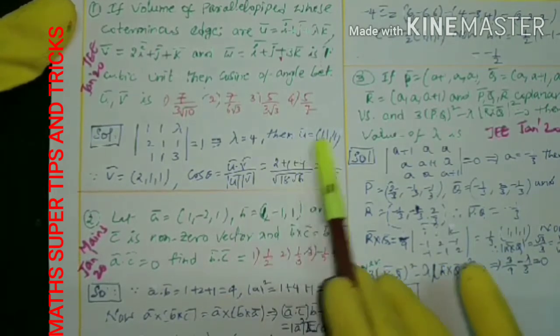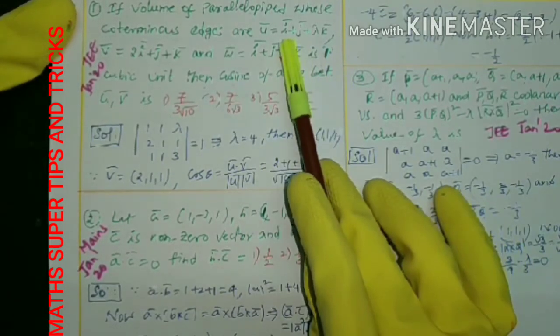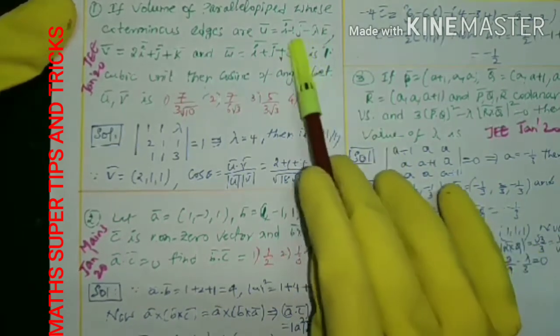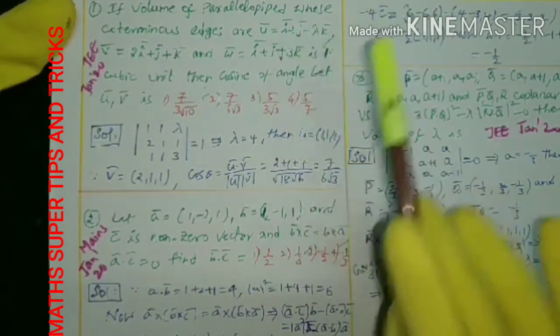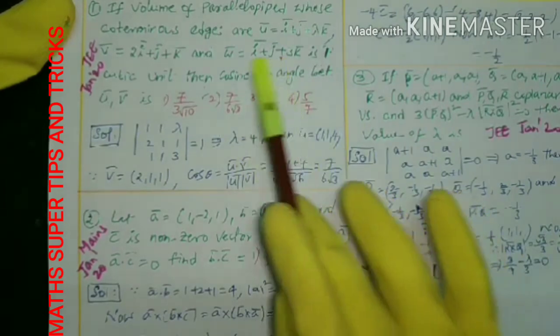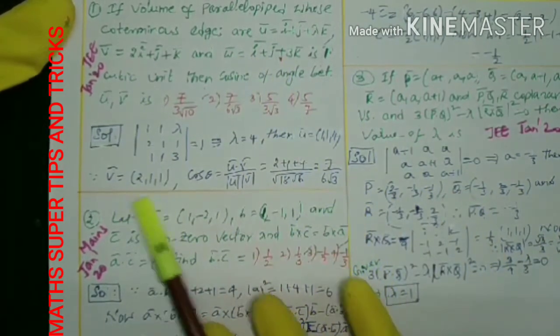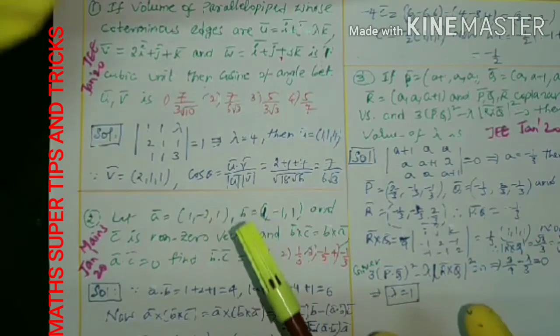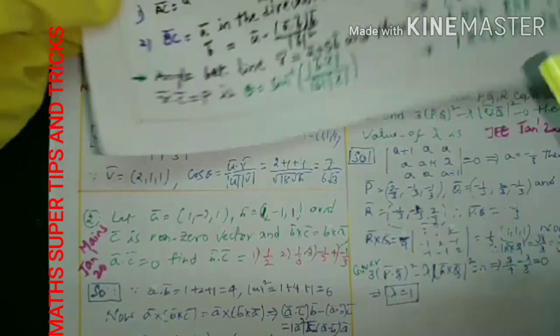Then what does U become now? Lambda 4 means U is 1, 1, 4. You can write this as an ordered triad; better to avoid i, j, k. Simple way: 1, 1, 4. V is 2, 1, 1. What is the cosine of the angle between them? What is the given formula for the cosine of the angle between them?